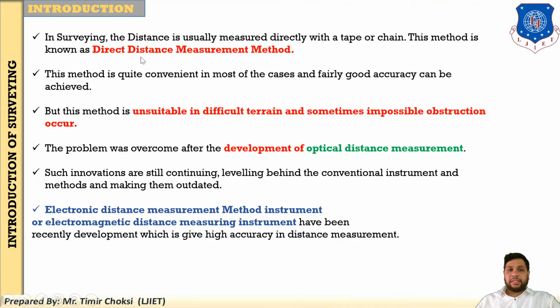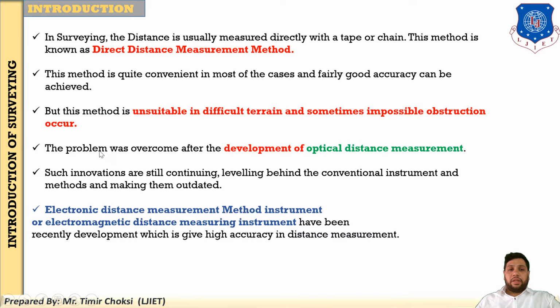This method is known as the direct distance measurement method. It is quite convenient in most cases, and good accuracy can be achieved. But this method is unsuitable for difficult terrain, where there are barriers, rivers or high mountains, so you cannot directly measure the distance between the two points.